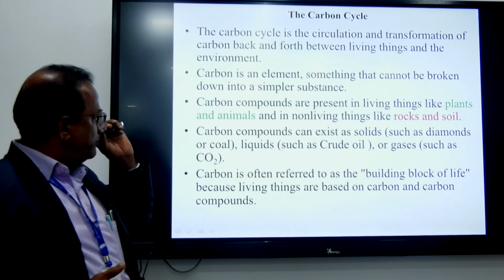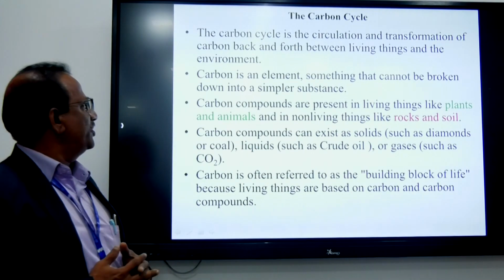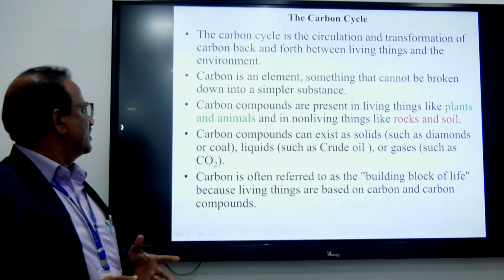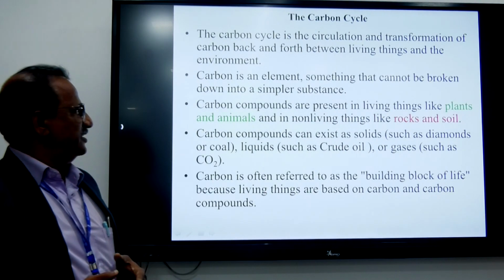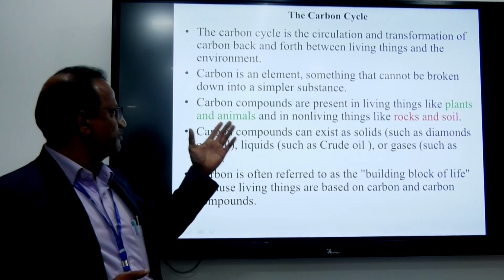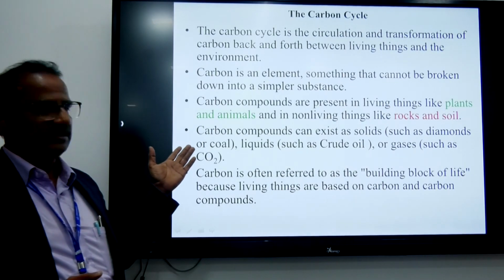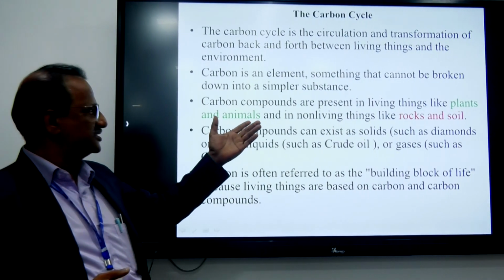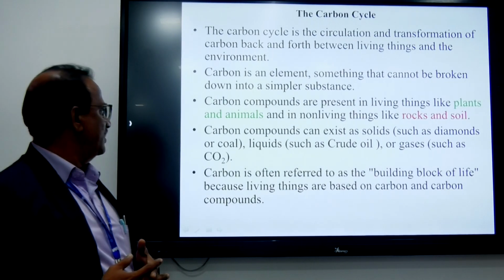Carbon is an element, something that cannot be broken down into a simpler substance. Carbon compounds are present in living things like plants and animals, and in non-living things like rocks and soil. In plants and animals it is in carbohydrates, and in non-living things it is in rocks and soil.